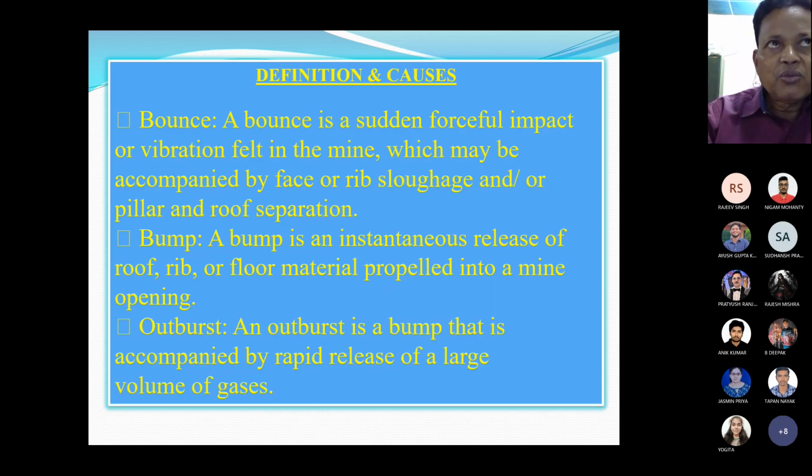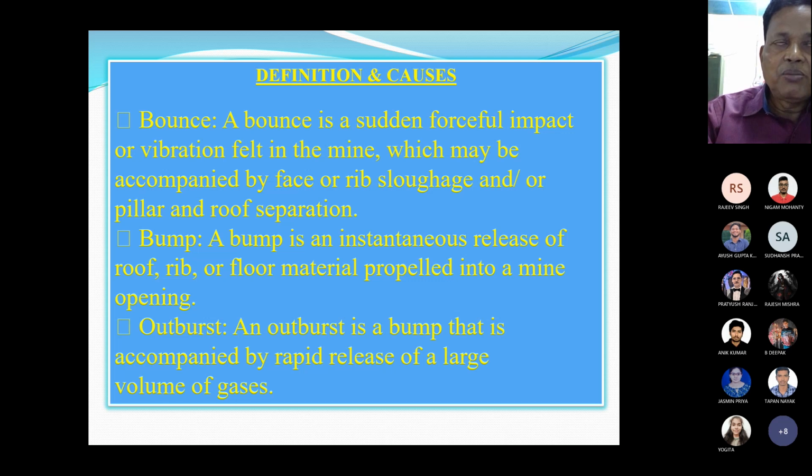So the definition of coal mine bomb: a bounce is a sudden forceful impact or vibration felt in the mine, which may be accompanied by face or rib sloughage and or pillar and roof separation.